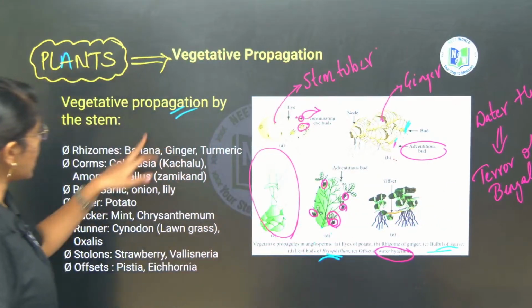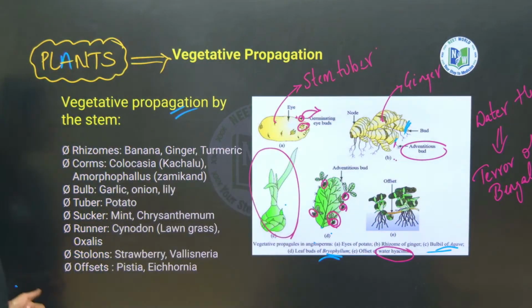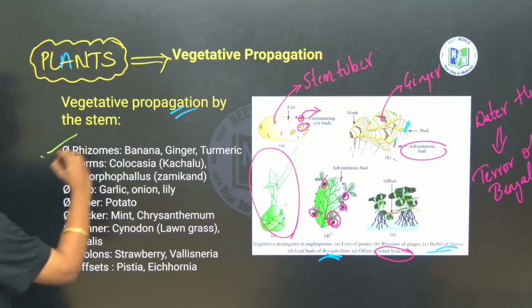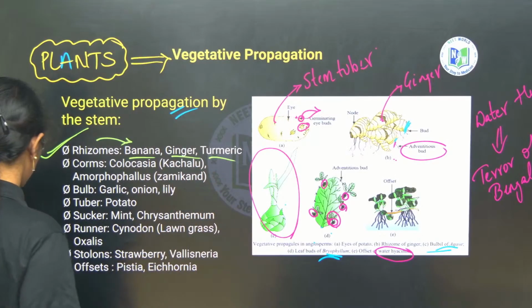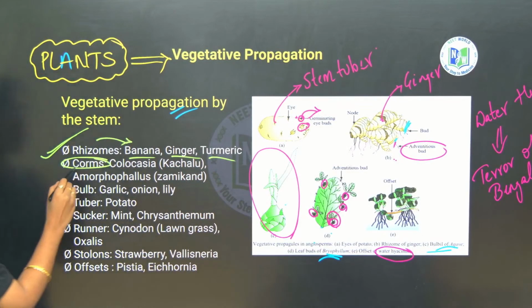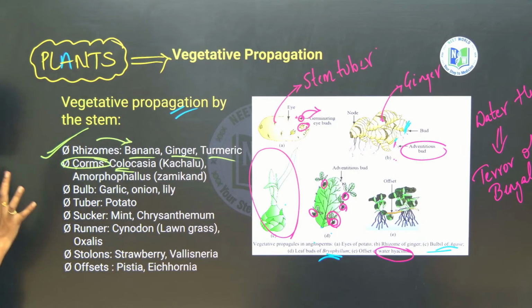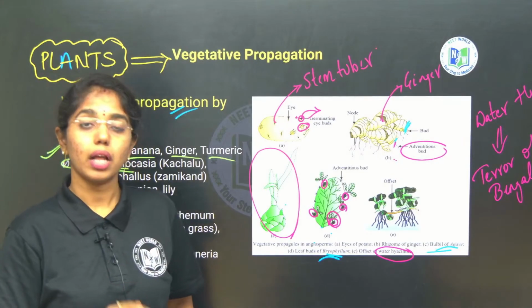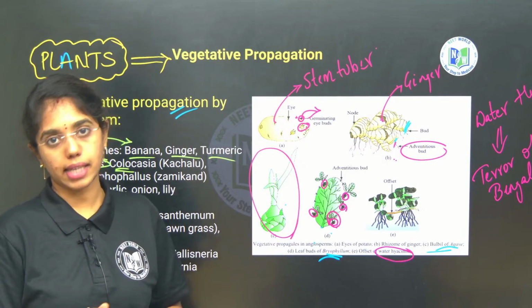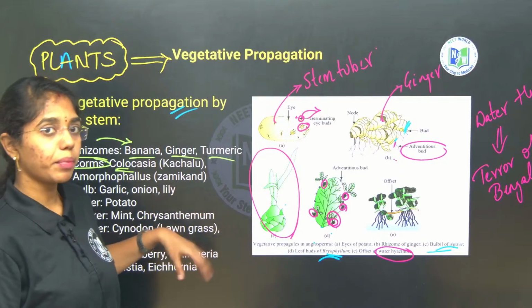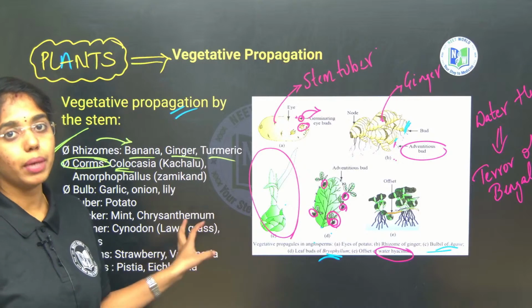So here we have many examples for both underground stem modifications and subaerial stem modifications. Underground stem modifications, you see, first is rhizome. Best examples include banana, ginger and turmeric. Corms which grow vertically and are unbranched. Examples are colocasia and amorphophallus. Here the examples from morphology also will be covered. That is the reason I said in the beginning of the class that this chapter is a foundation for many other chapters. If you completely learn this chapter, this will be useful. This stands as a revision also for other chapters. Few concepts will be covered over here.